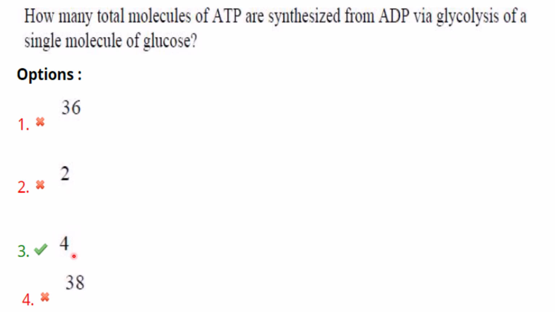It is 4 because there is a step in glycolysis where 2 NADH molecules are produced. These 2 NADH molecules via the electron transport chain will produce around 2.5 ATP molecules each. So the net gain of 2 ATP in glycolysis plus the ATP produced by NADH will give you 4 ATP molecules.